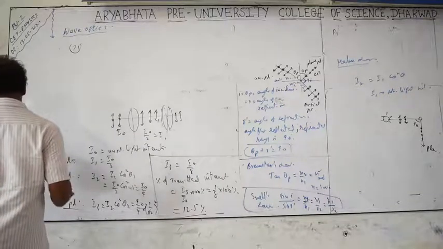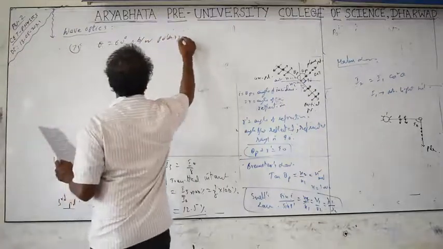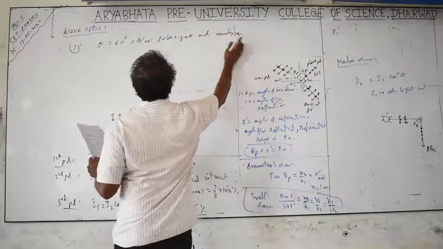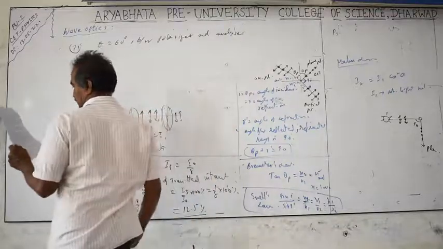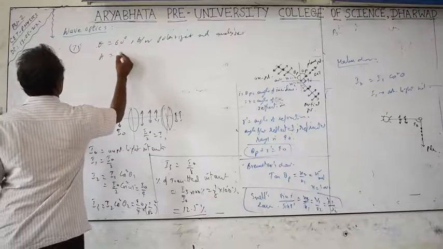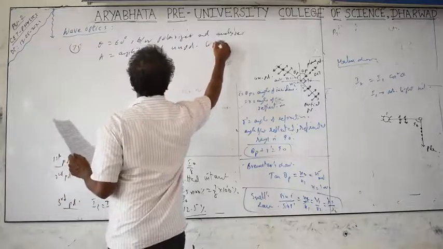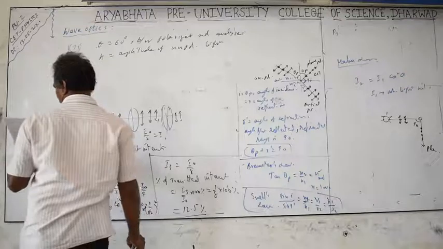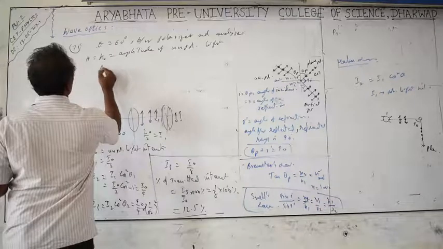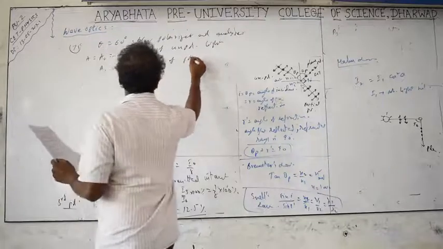The angle between the polarizer and analyzer is 60 degrees. A is the amplitude of the unpolarized light. What is the amplitude of the light transmitted? I will take A as given, we will take it as A0. It is the amplitude of the unpolarized light.